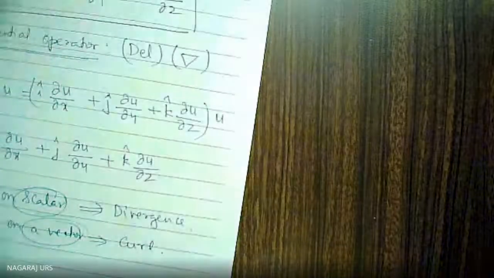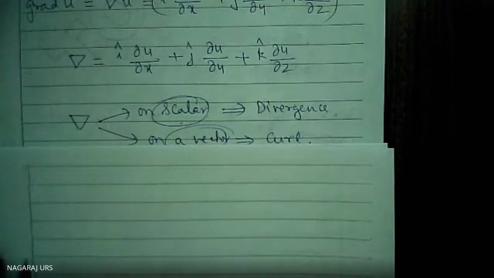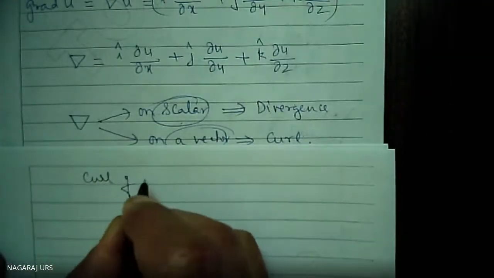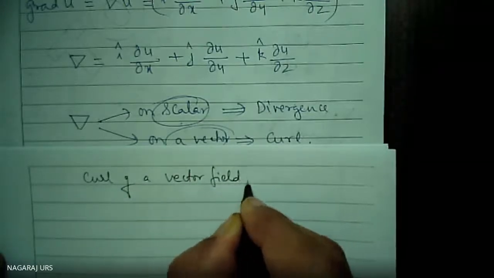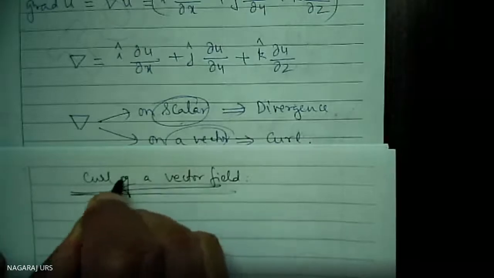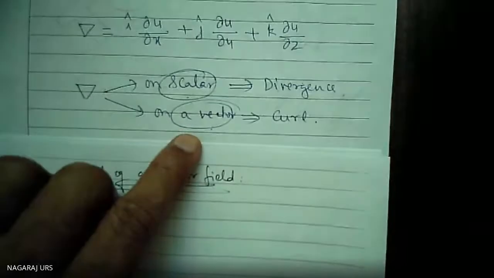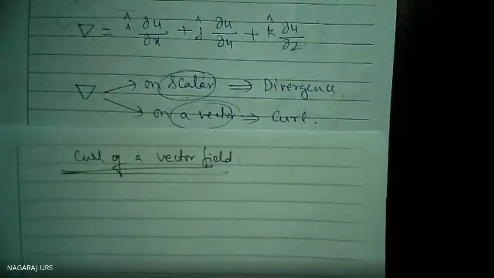Now I will take up curl. Curl of a vector field. The product certainly is a vector quantity.